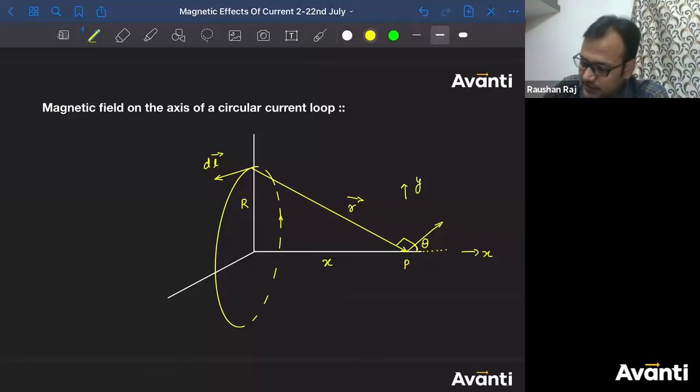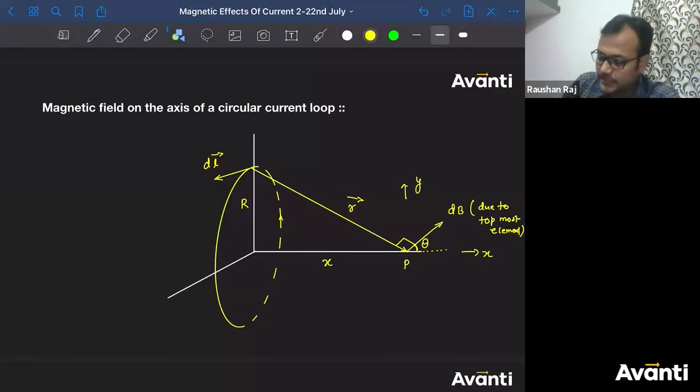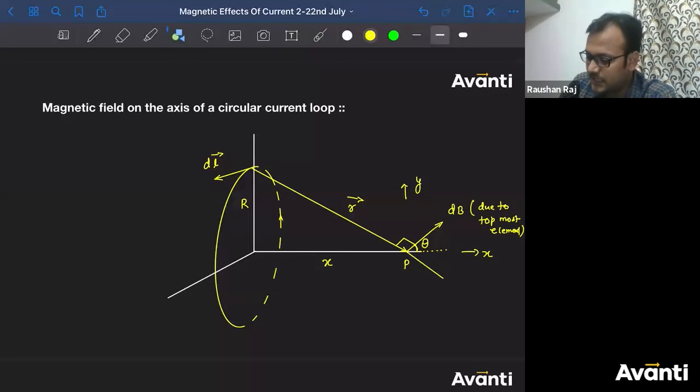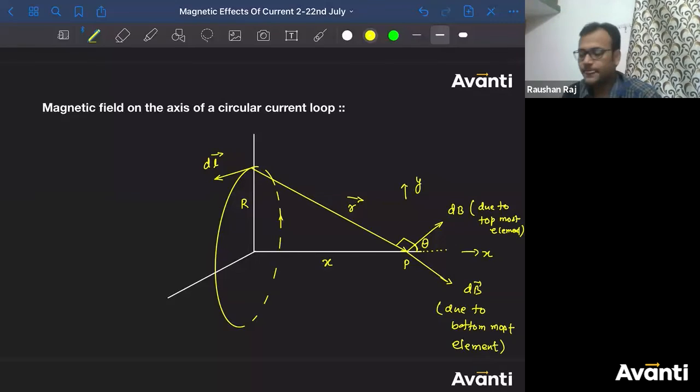So can I write this is dB, I'll write it here, due to topmost element, and then there is a dB in this direction that will make the same angle. This is the dB direction due to bottommost element. All right, okay, let's go.